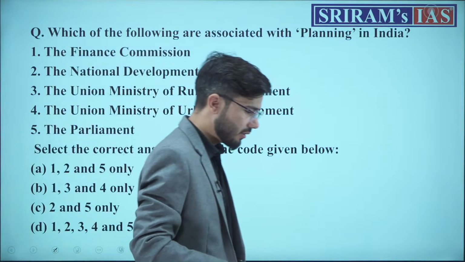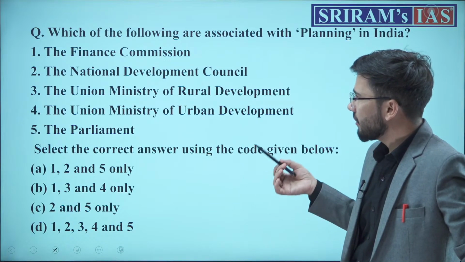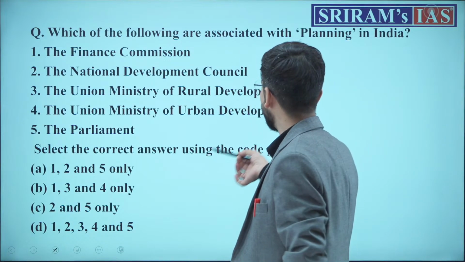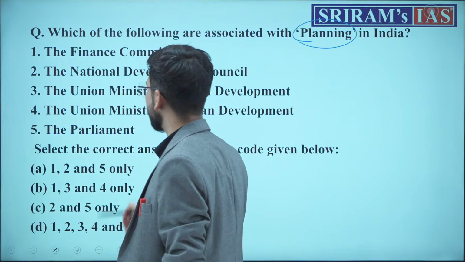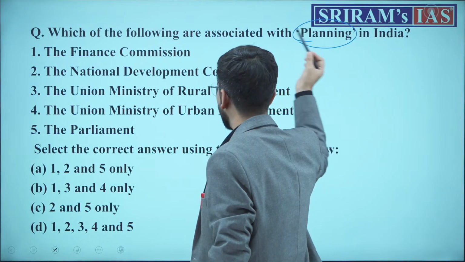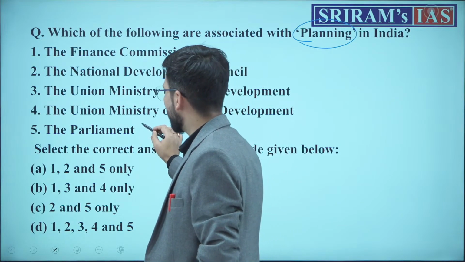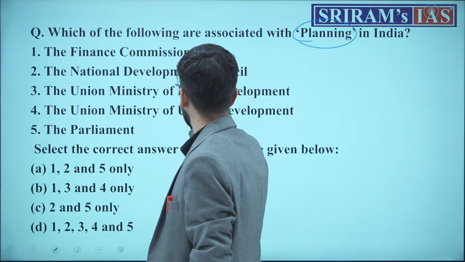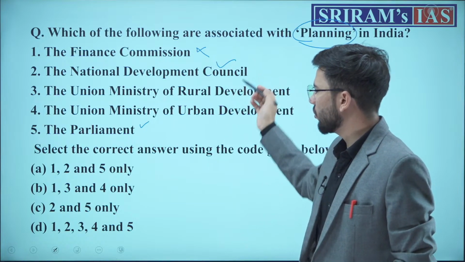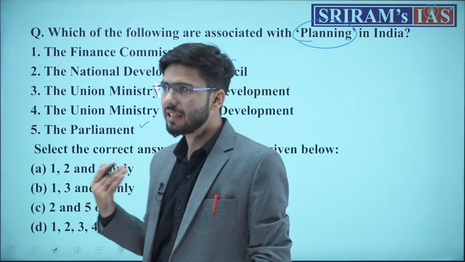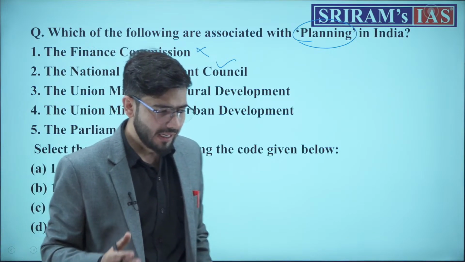The question number 1 which UPSC asked, and I have selected this question, is from the topic which we are discussing today, that is planning. This question asks the students which of the following are associated with planning in India. The answer to this question is 1, Finance Commission, not this, National Development Council, and the Parliament. Per se, these two, the 2 and 5, are the two institutions at the national level which cater to the function of planning of the Indian economy.